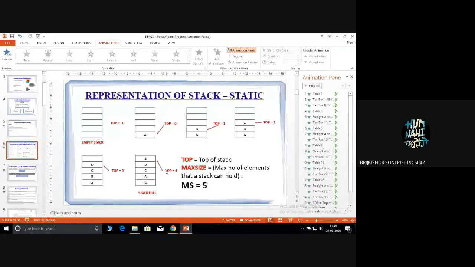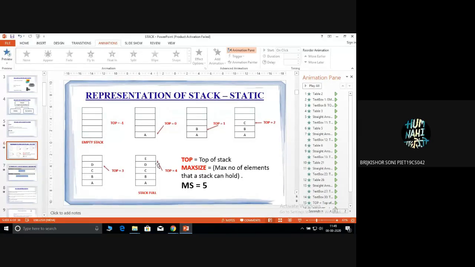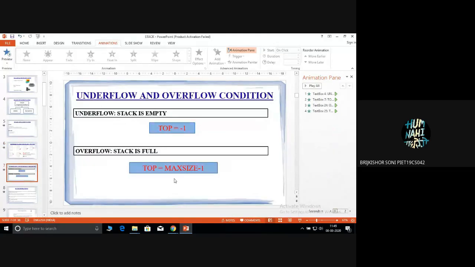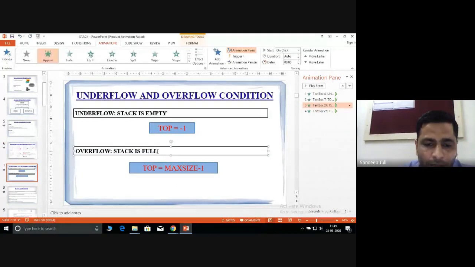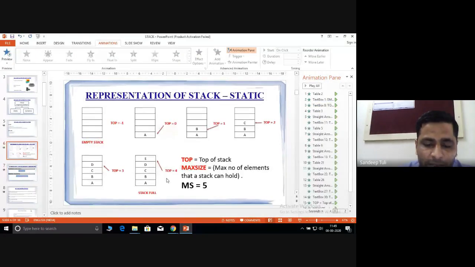Indexing. Actually, top cannot be 5 in this case. Just see the example. Can the top be 5? No, sir. Just listen once. When the stack is full, the condition is top is max size minus 1.